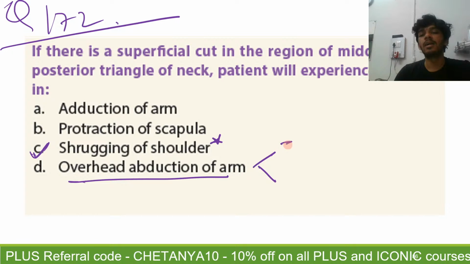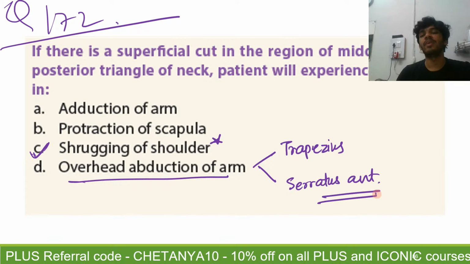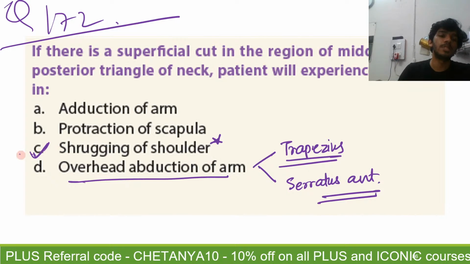Overhead abduction of arm is done by two muscles, the trapezius and the serratus anterior. So although both will definitely be affected, shrugging of the shoulder is one of the main actions of the trapezius. So shrugging of the shoulder will be problematic. Overhead abduction of arm is also aided by the serratus anterior. So we have gone with option C.